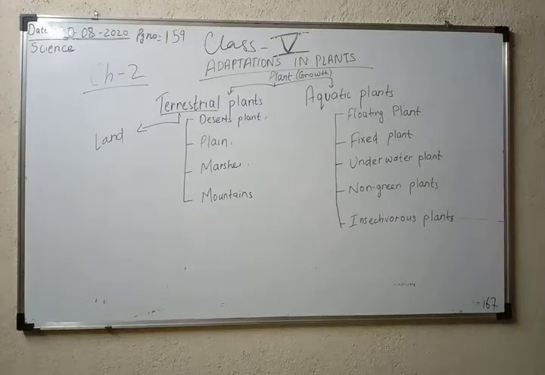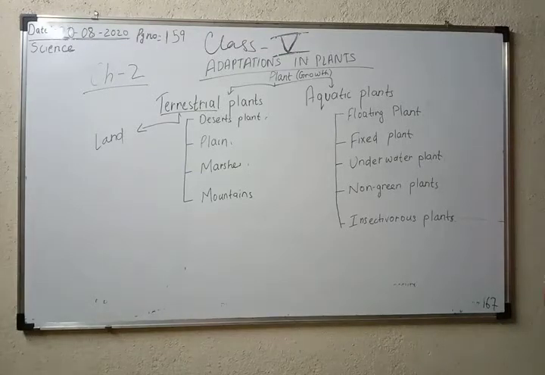now come to page number 159 again. Let's move. Terrestrial plants grow in plains, deserts, marshy areas, and on mountains. Depending on the region, plants develop their own adaptation. Now, what is adaptation? We all know what adaptation is. It's a gradual change adopted by a living organism to survive in the given environment, and it is known as adaptation.